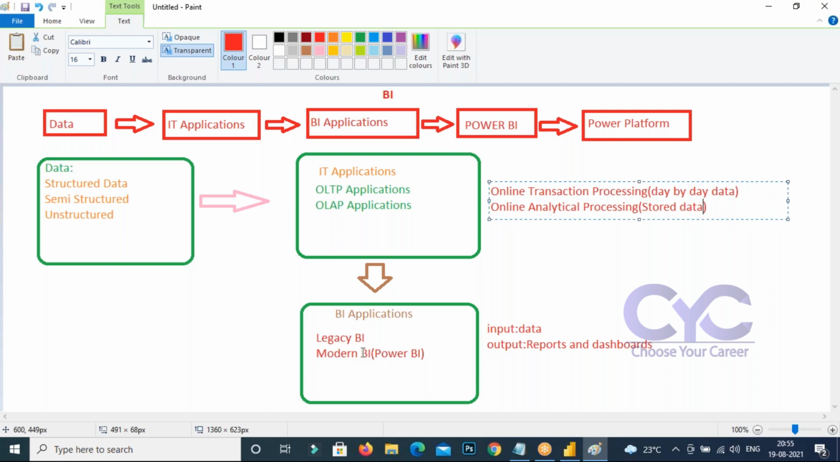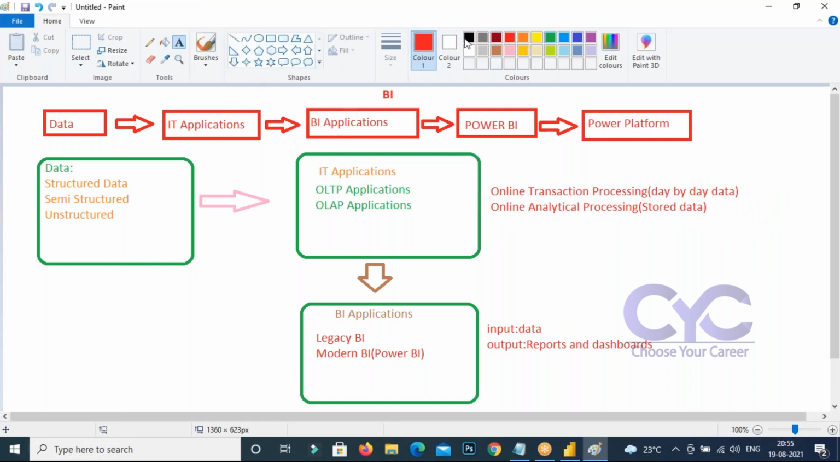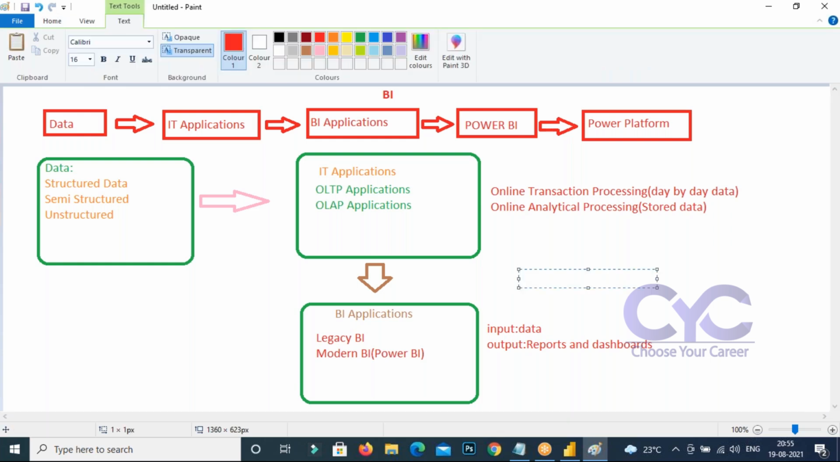What does legacy mean here? You may get this question. The meaning of legacy is nothing special. It deals with fewer reports. You can write this here: legacy deals with fewer reports or fewer dashboards, and it deals with fewer users. That's the legacy. Are you getting it?